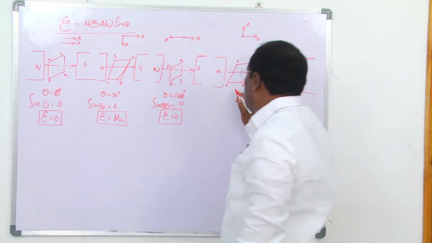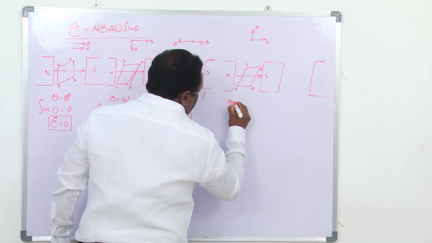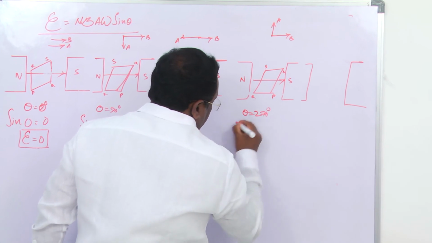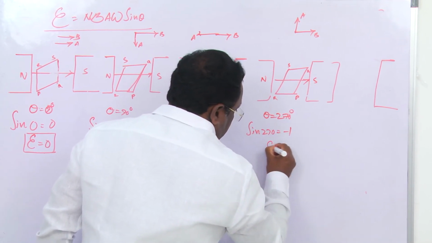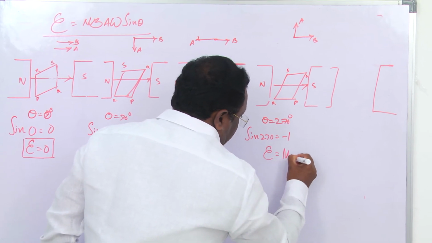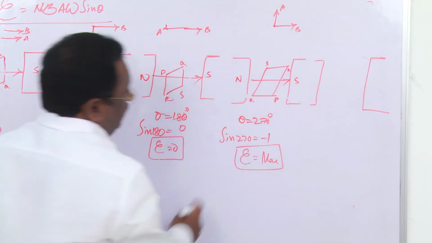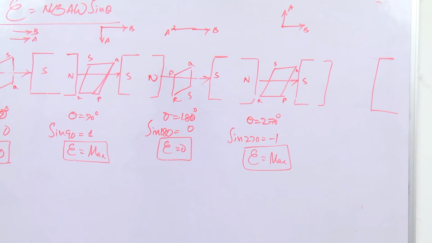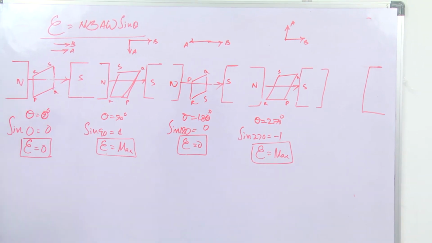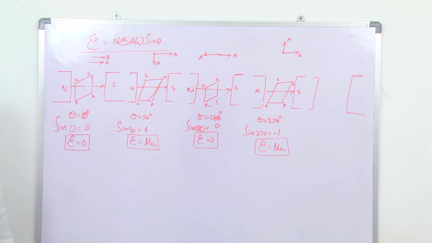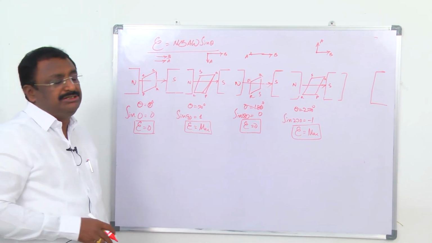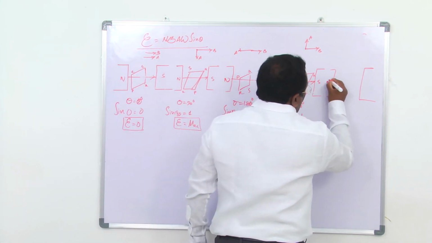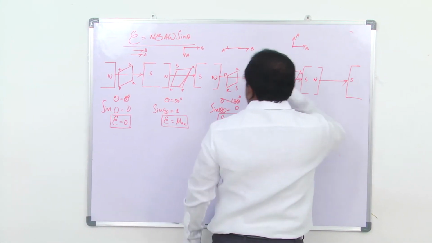Now how much angle is the coil rotated? 270 degrees. So sin 270 is minus 1. Again E is maximum in the opposite direction. When the coil rotates through 270 degrees in the uniform magnetic field, again the EMF induced is maximum in the opposite direction. Finally, the coil reaches its initial position, same as this.